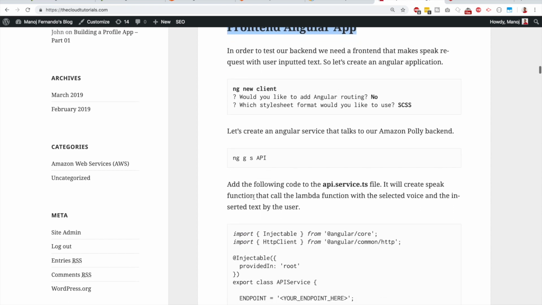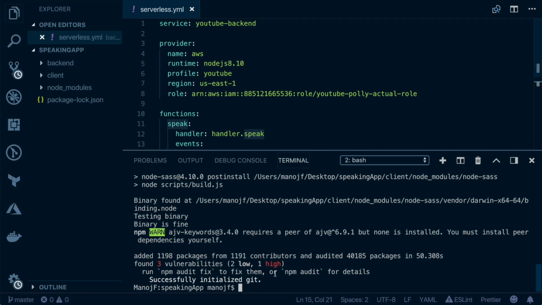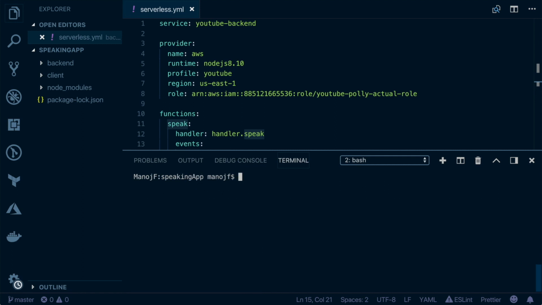We ran this, and it says once the application is created, you have to create an Angular service. Why do we need the service? From that Angular service, we'll call our API, right? That's why we need a service. So let's copy that as well if that is completed. Okay, now creation is completed. I will go to the client folder and create that service, ng g s api. So we'll call that service API.